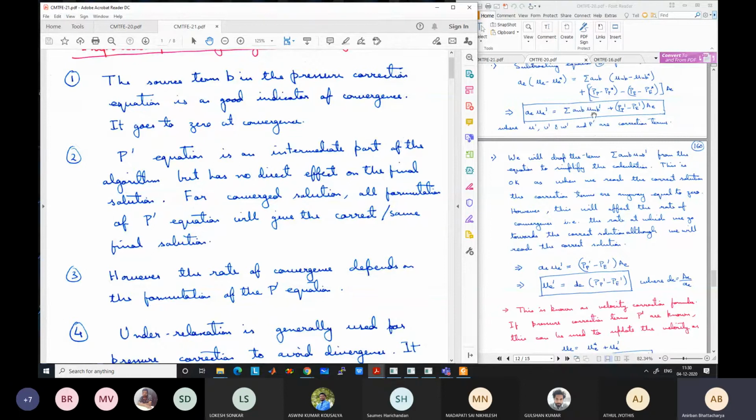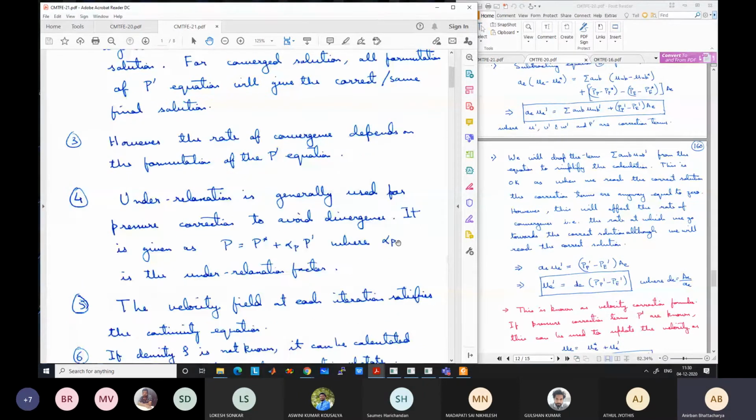If you are omitting this term, it may take more time to reach the correct solution. So there are two things: one is the converged solution, and the second is how fast you are approaching it. The second part is affected, but the correct solution itself does not get affected by the P dash.